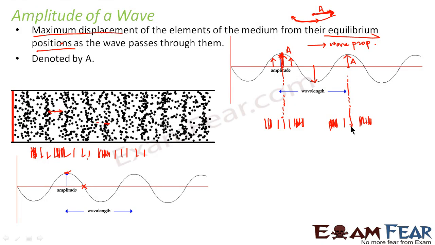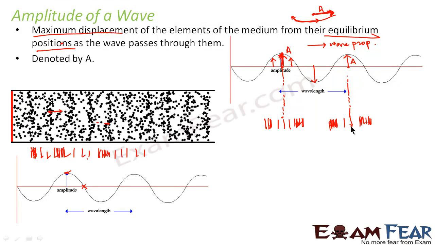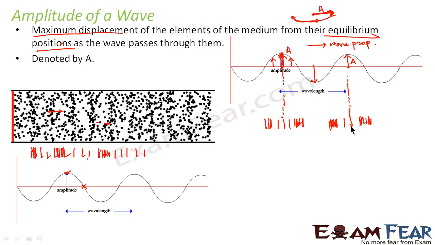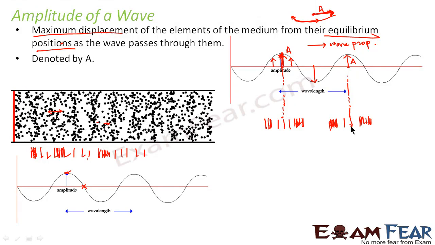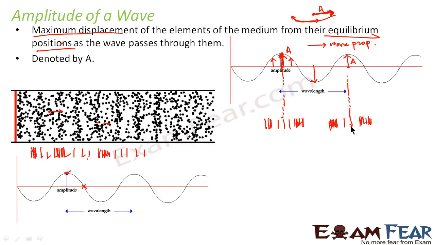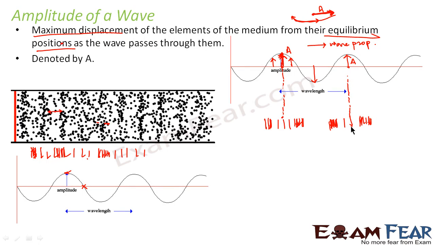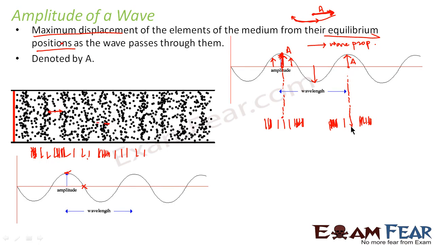Why am I trying to explain this? In case of a longitudinal wave, when you see this longitudinal wave moving like this, it is very difficult to understand what the amplitude is here. Because here you don't exactly see the maximum displacement of the particle. So it is quite difficult to visualize. That is why I'm trying my best to make you visualize that scenario.